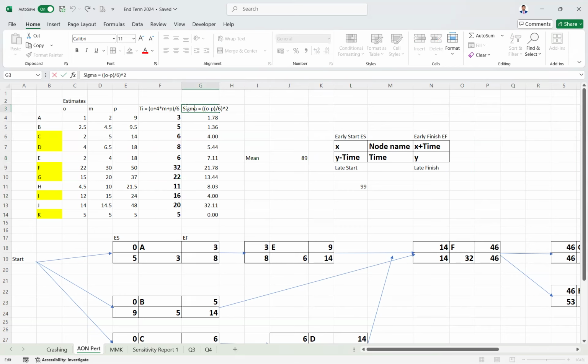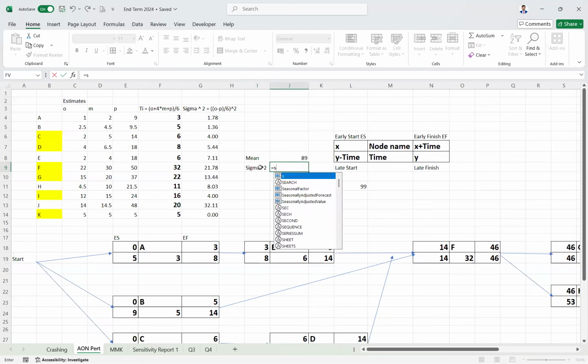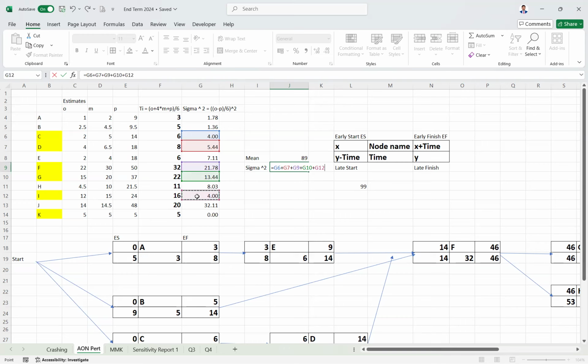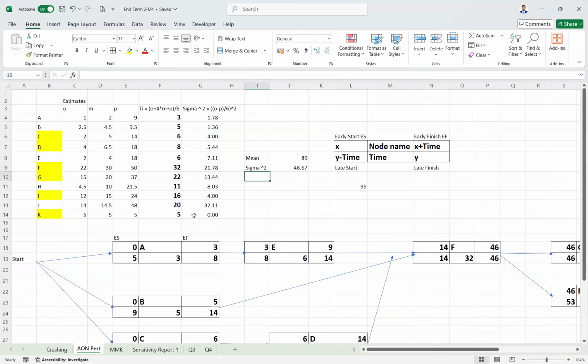Then this is sigma square actually. So sigma square. Now we need to get sigma. First do the sigma square. Again you get the sum, again the sum of only the critical nodes. This one, then this one, then this one, and this, and this. Now you get the sigma. Sigma value, how do you get? Just do the square root, SQRT, the square root function. Select the cell.